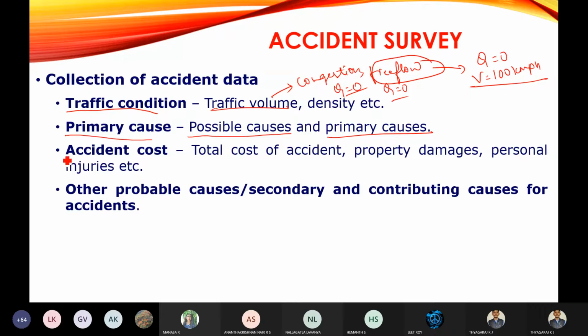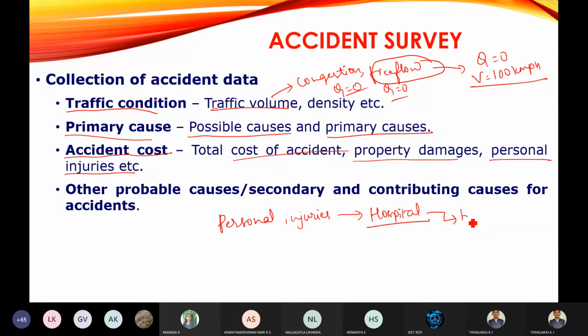Then the last data you are going to work out is accident cost. The cost involved in the accident studies is what we are going to collect as accident cost, the total cost of the accident. Why does an accident have a cost? Because property damages will be there and personal injuries will be there. If there are any personal injuries, you are going to admit the person to hospital for recovery. In the hospital they are going to bill the charges for your hospital stay, and that bill we are going to collect as accident cost.